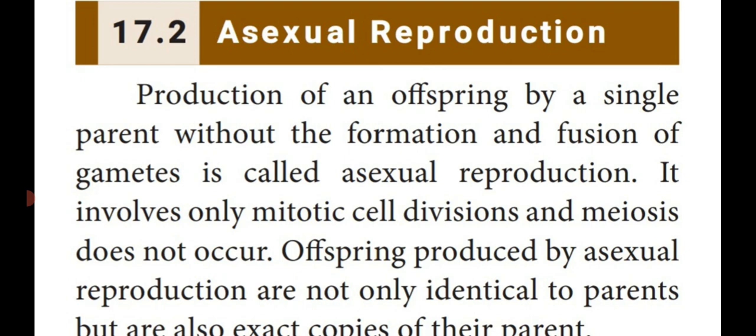Here, the reproduction takes place by cell division, that is mitotic cell division. This is another important 1-mark question. Asexual reproduction takes place by mitotic cell division. At the same time, meiotic cell division does not occur in asexual reproduction.